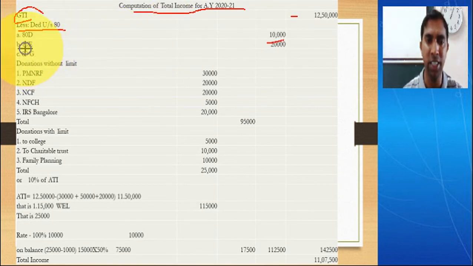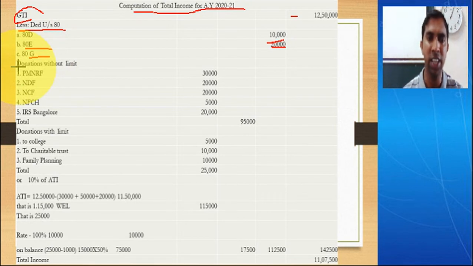The next one, as I've discussed, is 80E, that is regarding interest on education loan. So he has paid interest of 20,000. Write it in the outer column, 20,000. Then there is no other deduction than donations. So we have donations that we have to calculate here, because there are different types of donations we have to calculate now. So let us calculate the donations eligible for deduction under section 80G.